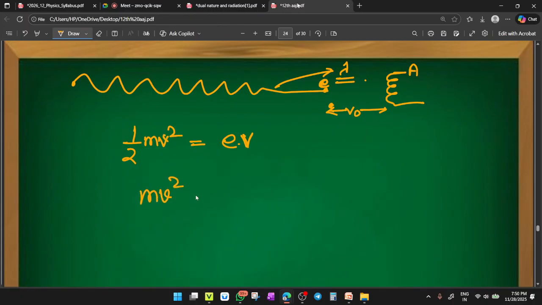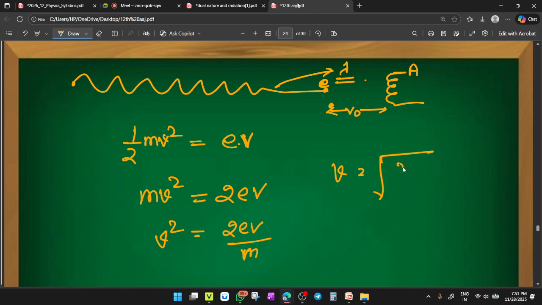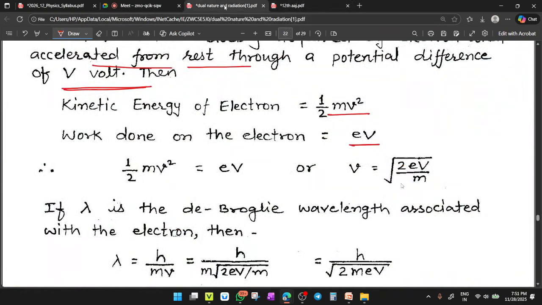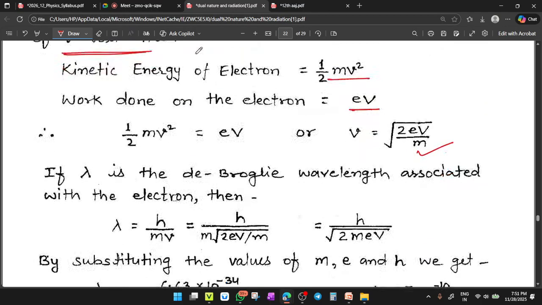So mv square equals 2eV, v square equals 2eV by m, so v equals under root 2eV upon m. This is the value of velocity.